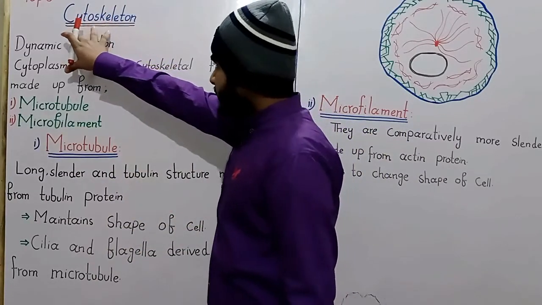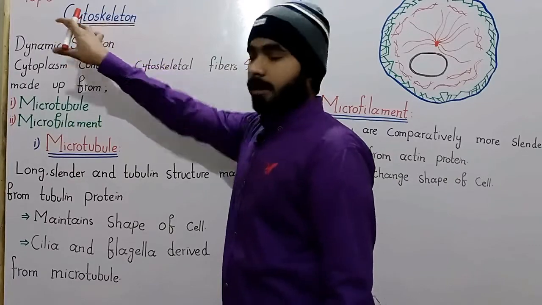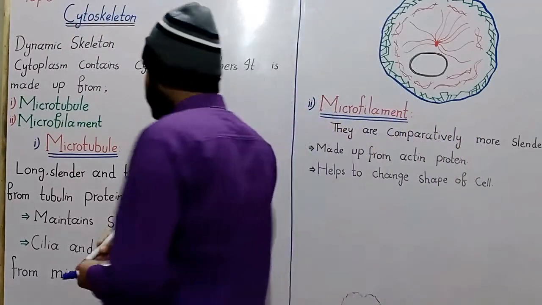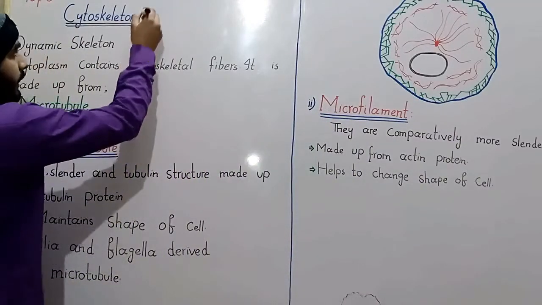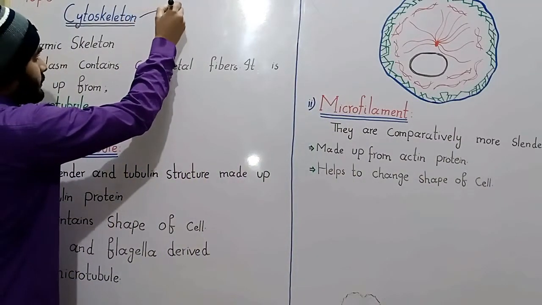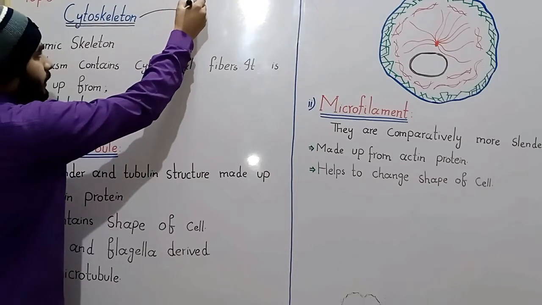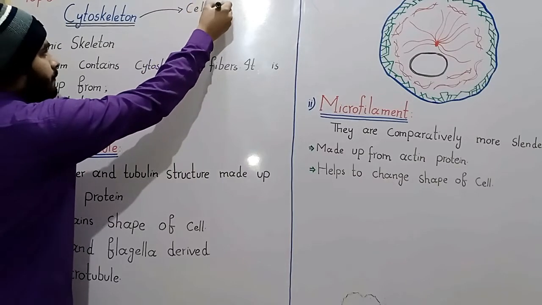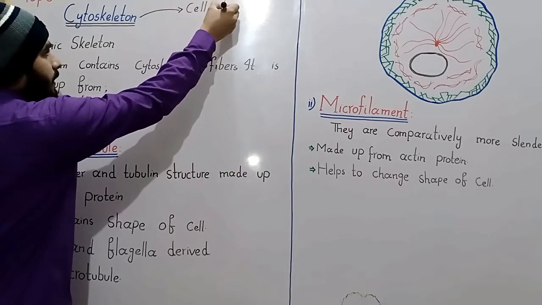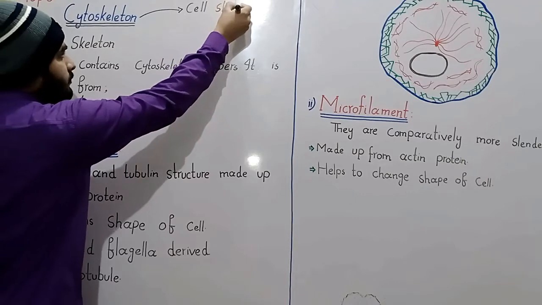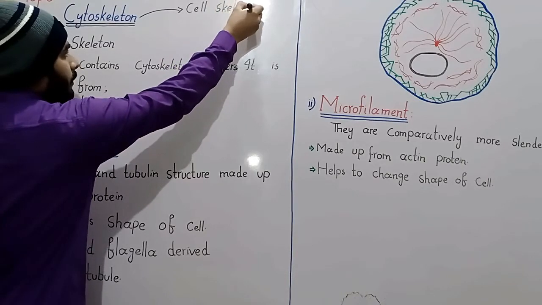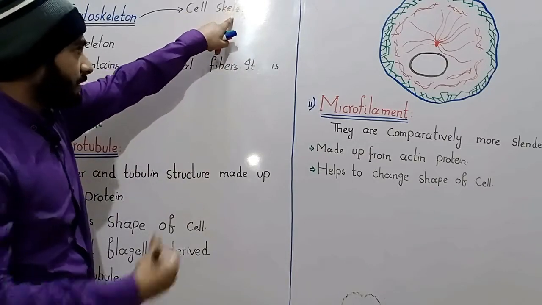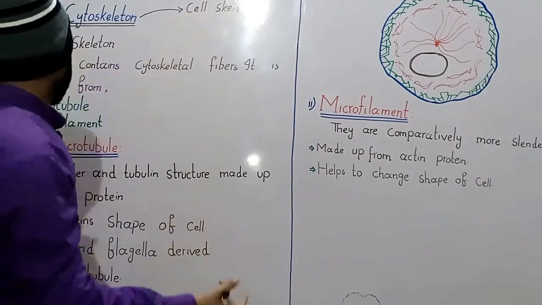The title name is the cytoskeleton. Cyto is related to the cell and skeleton is a framework. So the cytoskeleton is actually the skeleton of the cell. It is not the skeleton of an organism. In actual, it is a skeleton of the cell, so we can also say that the cytoskeleton is a cell skeleton. A skeleton is a framework that helps to maintain shape and provide support. Here the cell skeleton provides the shape and support to the cell.